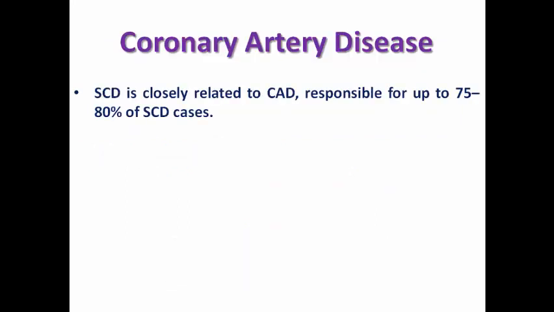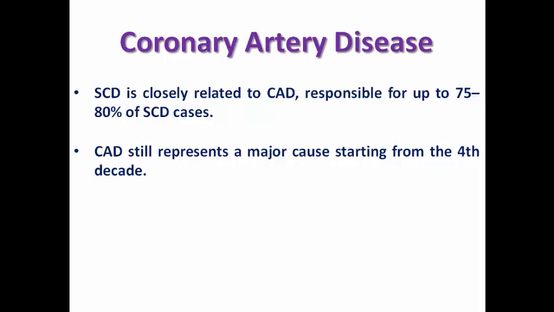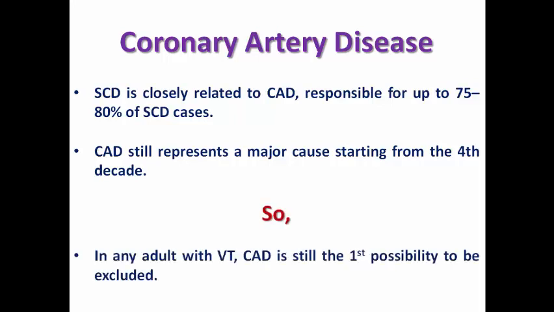Let's emphasize some facts: sudden cardiac death is closely related to coronary artery disease, which is responsible for 75 to 80% of cases of sudden cardiac death. And still, coronary artery disease represents a major cause of sudden cardiac death starting from the fourth decade. That's why in any adult with VT, coronary artery disease is still the first possibility to be excluded.